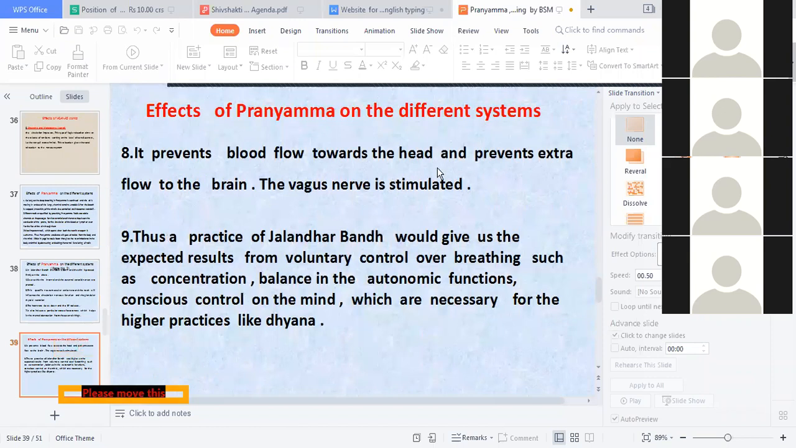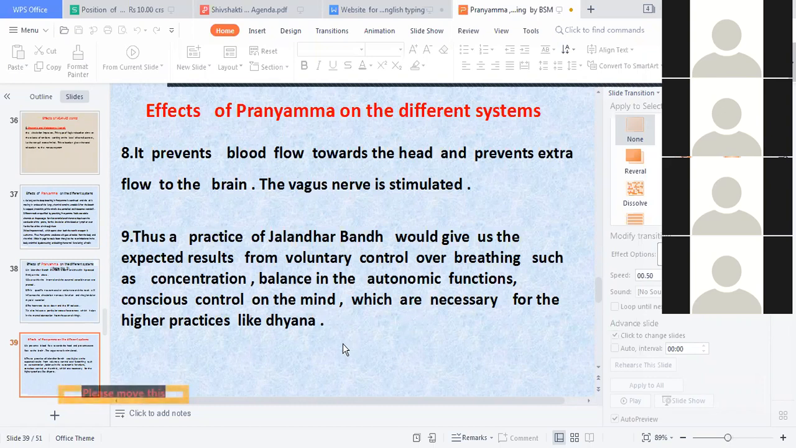It prevents the blood flow toward the head and prevents the extra flow to the brain. Thus, the vagus nerve is stimulated. Thus, a practice of Jalandhar Bandha would give us the expected results from voluntary control over breathing, such as concentration, balance in the autonomic functions, and conscious control on the mind, which are necessary.